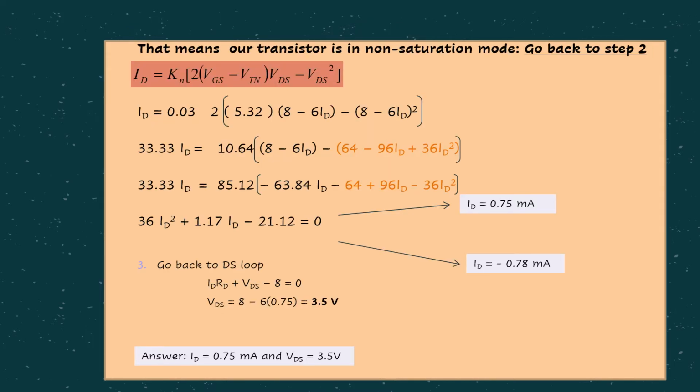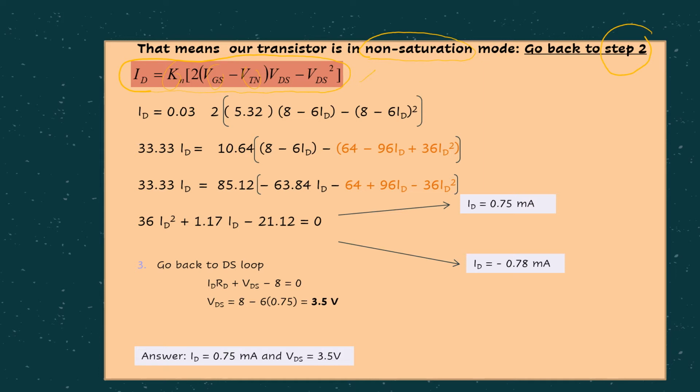So as you can see from here, we go back to step number 2, because in step number 2 we make the assumption that the transistor is under saturation. Then we know it's wrong. Now we need to assume it's under non-saturation. Obviously we need to use this ID equation, the formula for drain current. Then we substitute everything, because Kn is given, VGS we already know from step number 1, and VTN is also given.